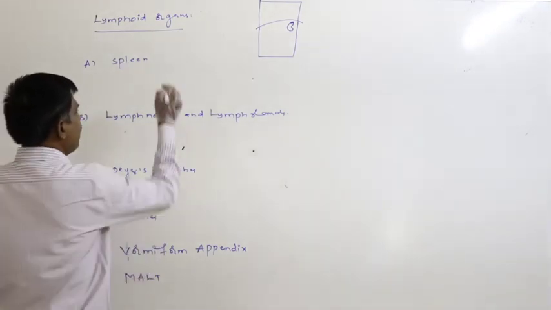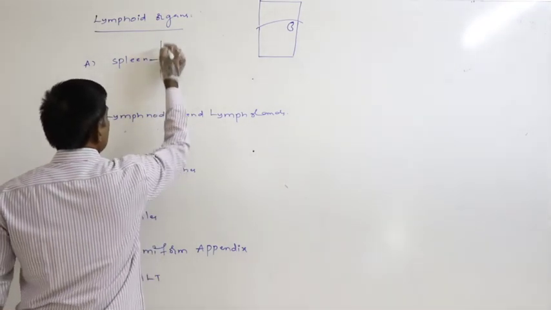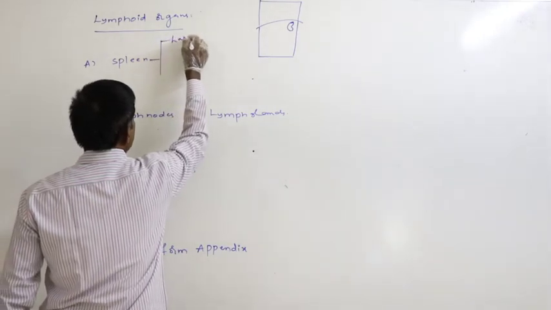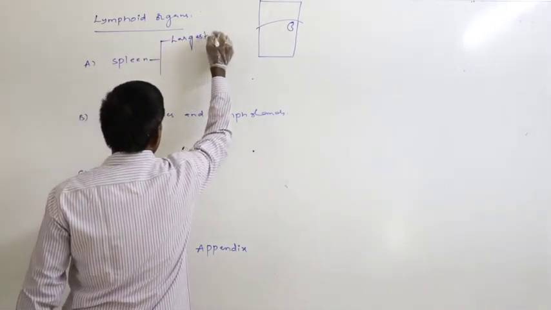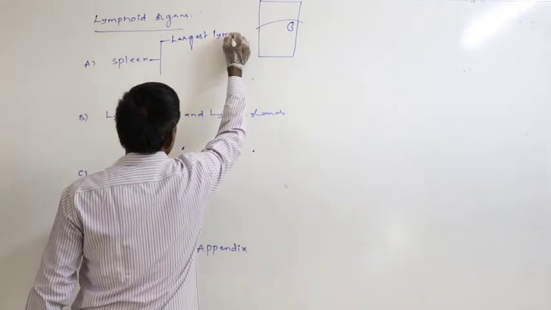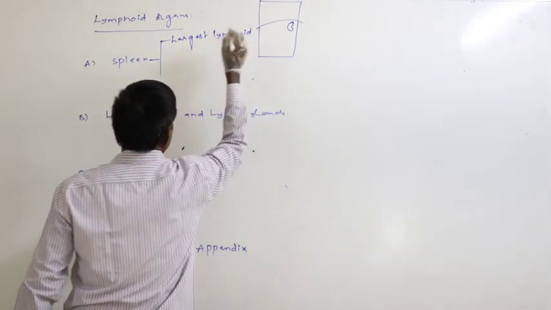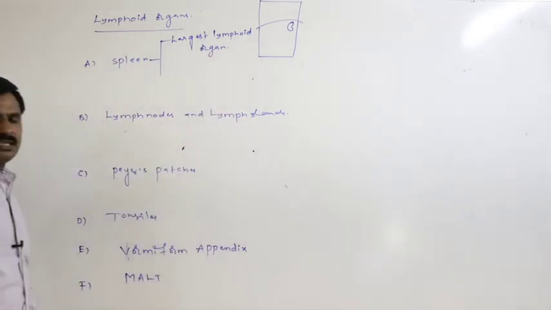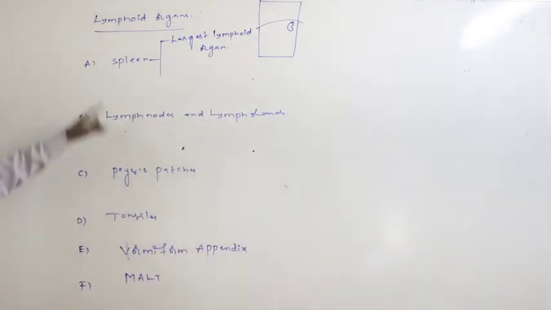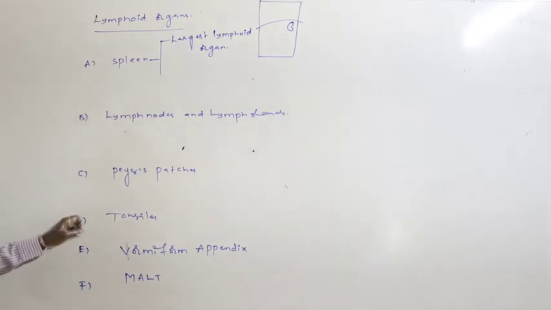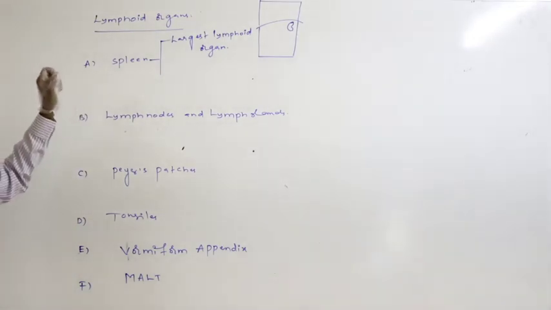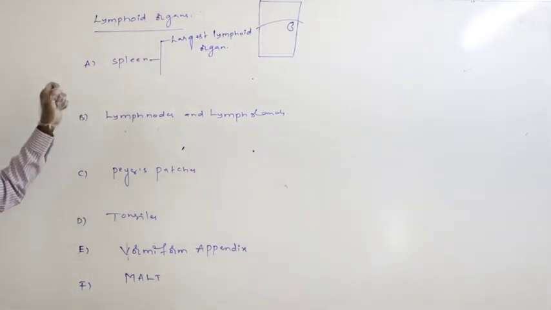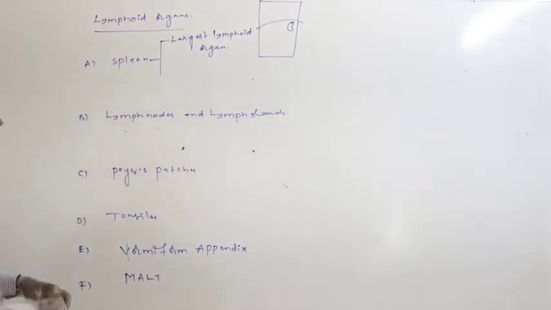Again, the spleen is the largest lymphoid organ. When compared to the rest of the organs, spleen is the largest.